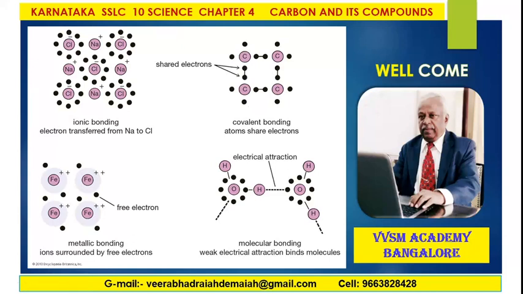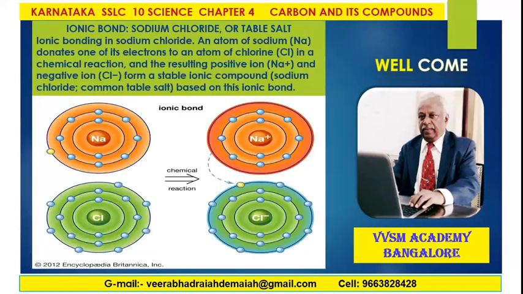Coming to this one, metallic bonding: ions are surrounded by free electrons. You see, for example, iron 2 plus. These are the free electrons, which are valence electrons surrounded by the metal ion. Then coming to molecular bonding, weak electrical attraction binds molecules. In the case of the water molecule, there is what is called hydrogen bonding. That is hydrogen bonding, a polar covalent bond actually. So anyway, hydrogen bond is a weak bond. Hydrogen bond is a weak force, of the van der Waals forces.